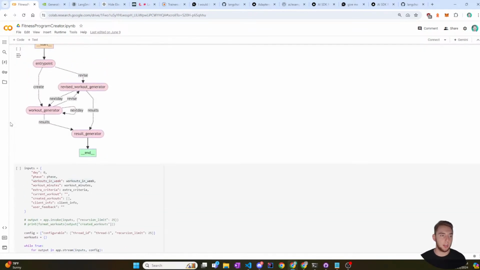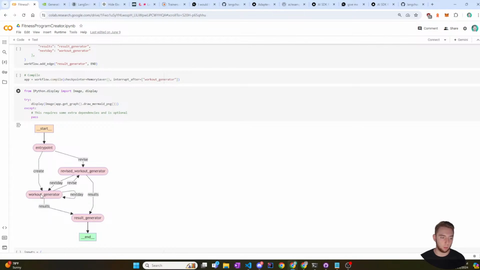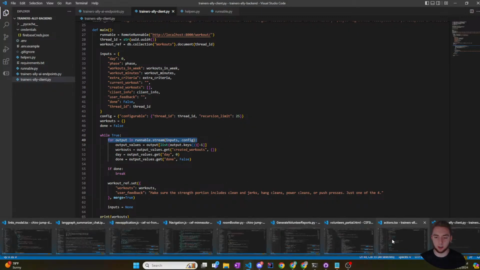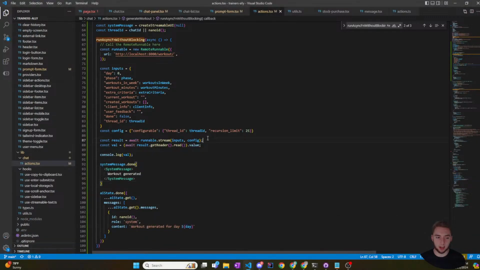And then after the entry point, it goes to create the first workout. But I don't have my code set up where it actually goes through all of the things that are streamed in that single execution of my LangServe endpoint. It just prints out the first thing. Like what I have in my Python client here, I actually loop through the output of the stream. And I think that I need to do that again, or something similar in my code here. I don't know exactly how to do that, but that is what I want to figure out.